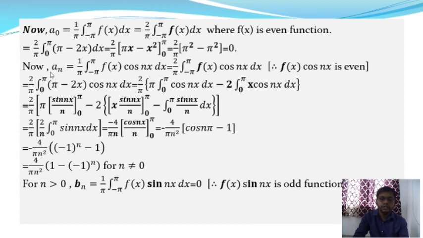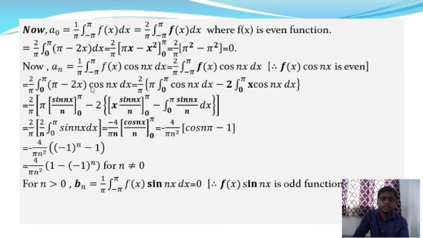an is also a coefficient of the Fourier series expansion, and an is equal to 1 by pi integration from minus pi to pi f of x cos nx dx. From this it gives 2 by pi into integration over 0 to pi f of x into cos nx dx, where f of x is an even function and cos nx is also an even function, and the product of two even functions is always an even function.